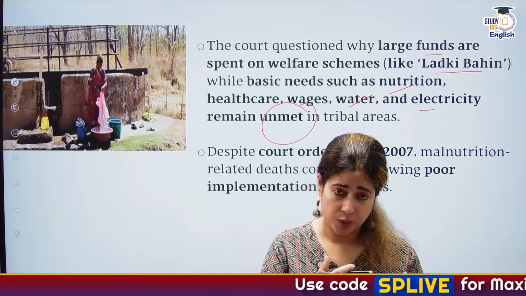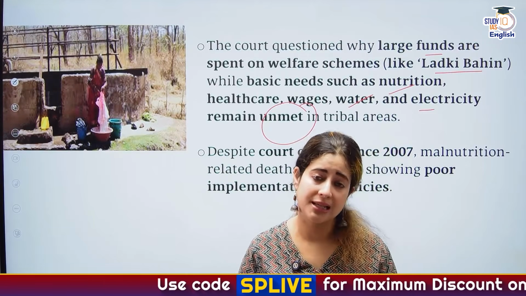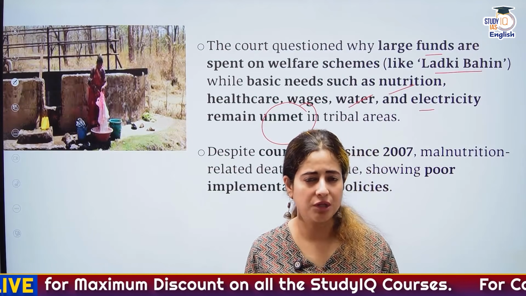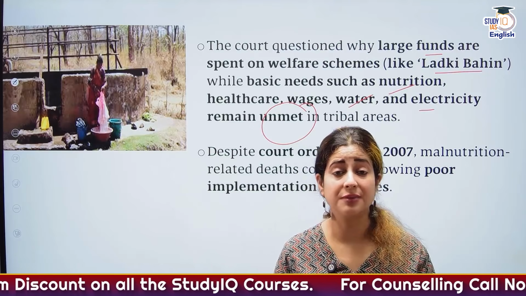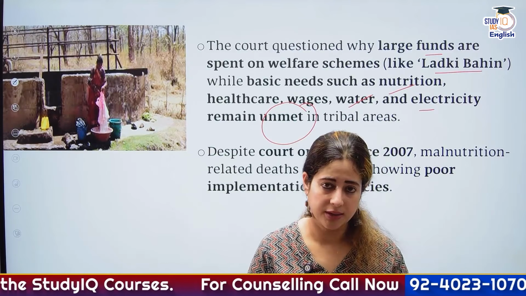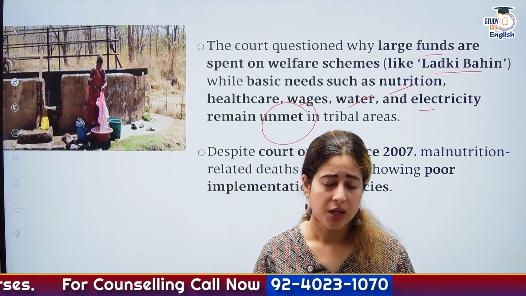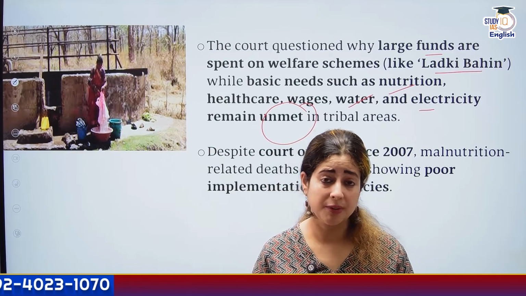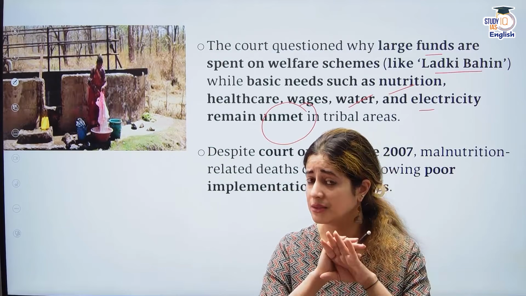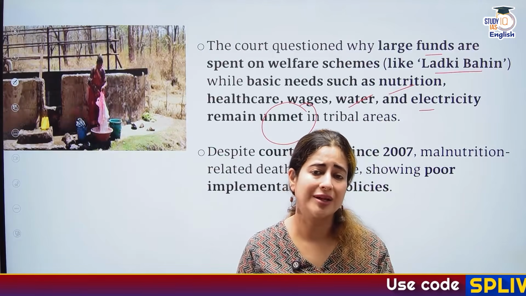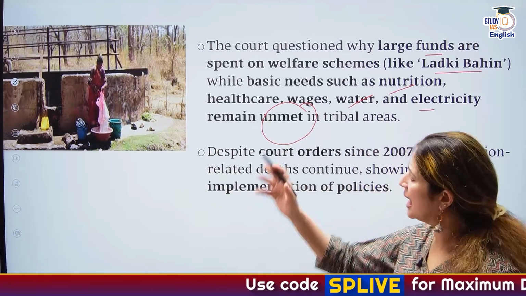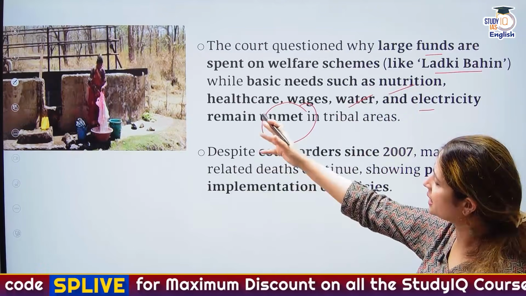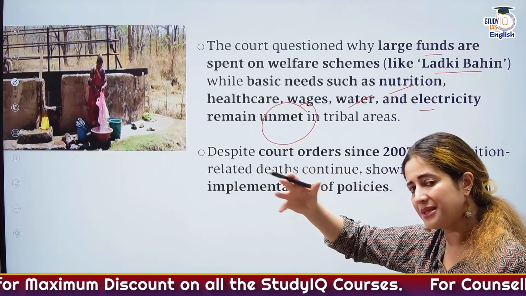At the same time, there was a whole big controversy about MGNREGA as well, as the Indian government is now choosing to rename it as the VB-G RAM G bill. And the government says now state governments will provide 60% of money for that. Whether it's the PM SHRI scheme or whether it's the new version of MGNREGA, the states are having a problem. The states are saying the government from the center is not giving us enough money to implement welfare schemes. But the court is asking, when you have money to spend on these welfare schemes, like for example in this case Ladli Behna, then how come there is no money to develop basic infrastructure?